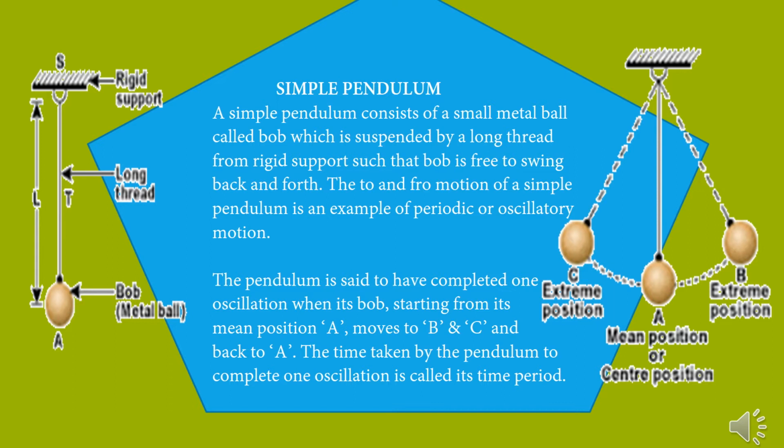The pendulum is said to have completed one oscillation when its bob starts from its mean position, that is A, moves to B and C, and again back to A. The time taken by the pendulum to complete one oscillation is called its time period.